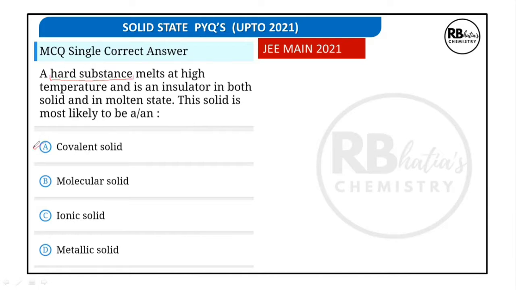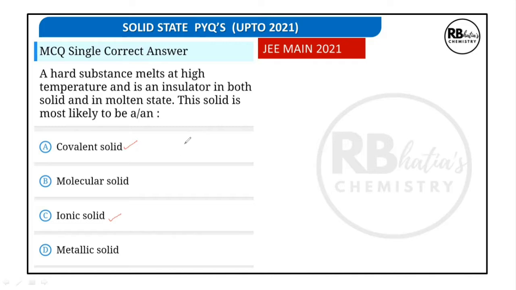Covalent solids are hard substances, as well as ionic solids are hard. Metallic are a little less hard. So ionic and covalent are the hardest, and molecular solids are the least hard, they are soft. So a hard substance melts at high temperature. If we look at high melting point, then we will now think of covalent solid and ionic solid. Which out of the two has a higher melting point, covalent solid or ionic solid?